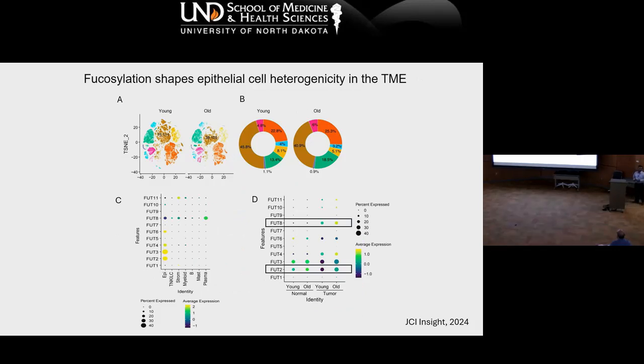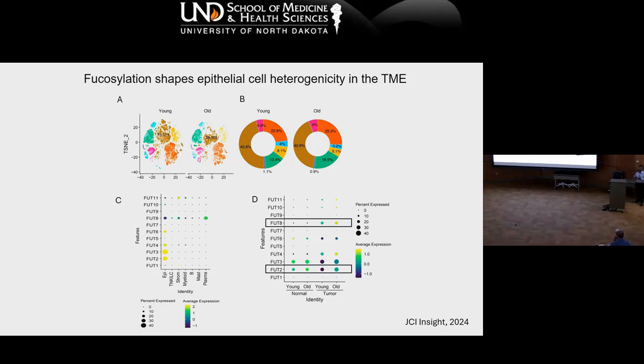Then we looked deeper at the molecular mechanism, using single cell RNA-seq from young and old. We found that fucosylation is predominantly expressed in epithelial cells. This is the colon single cell RNA-seq. In particular, you can see that FUT8 is differentially expressed in young versus old tumors, and it is predominantly in the old tumors.